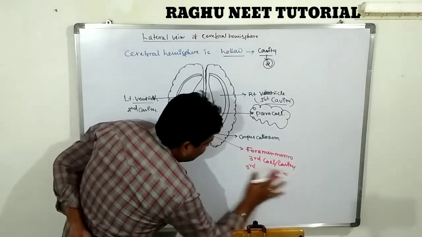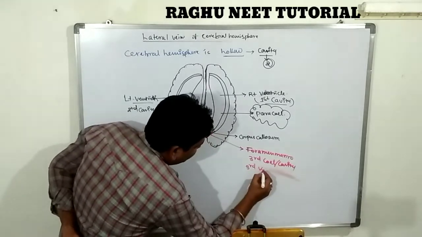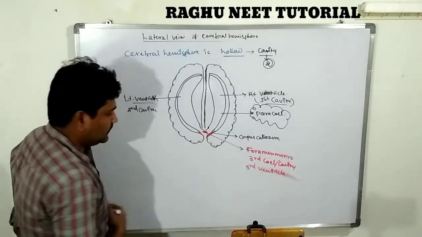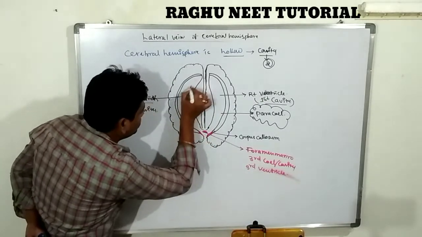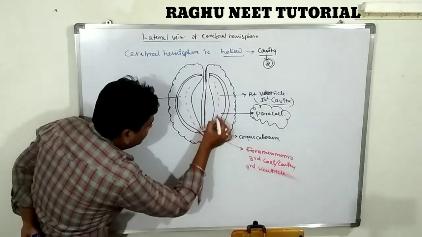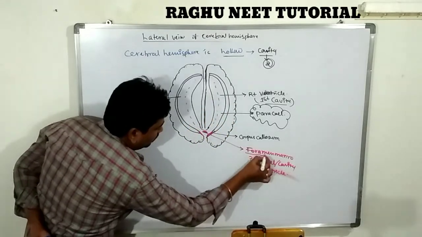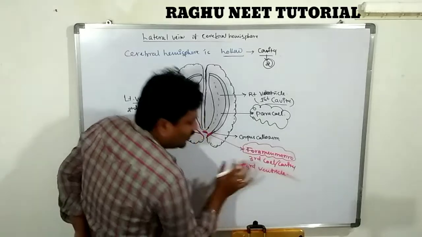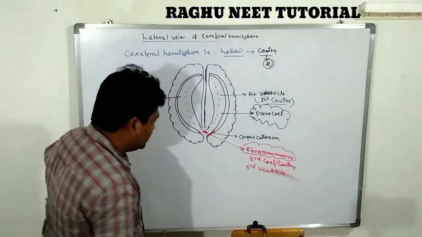Note down only third ventricle. Are you clear? These two finally lead into one region known as the foramen of Monro, but it is the third cavity or third ventricle.